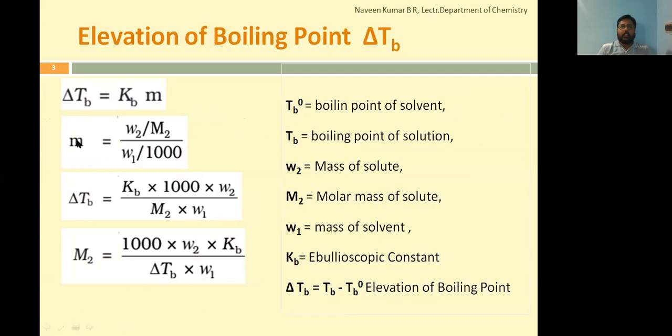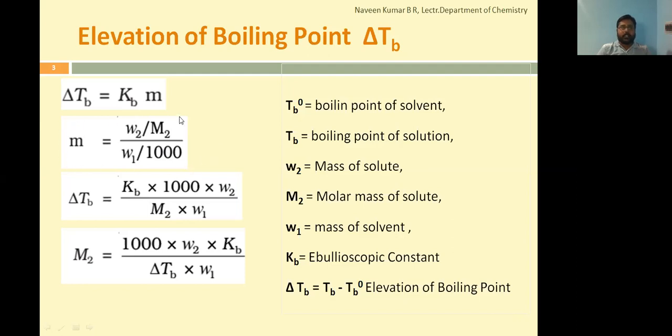So, molality, we know that it is defined as number of moles of solute divided by mass of solvent in kg. Number of moles of solute is given by W2 divided by M2, mass of solute divided by molar mass of solute, whole divided by mass of solvent in kg, that is W1 divided by 1000.